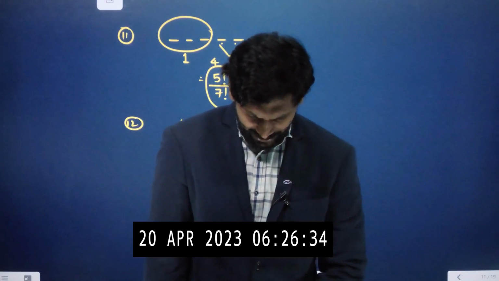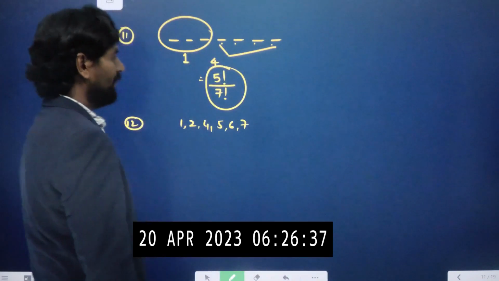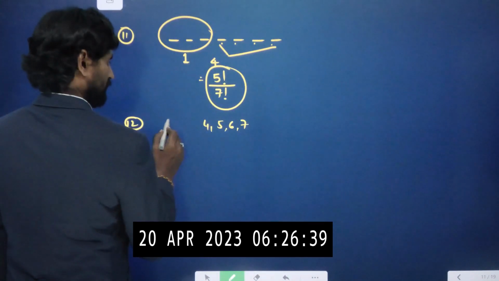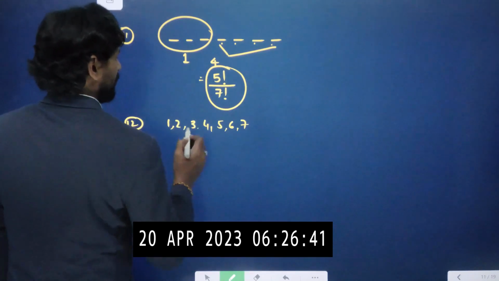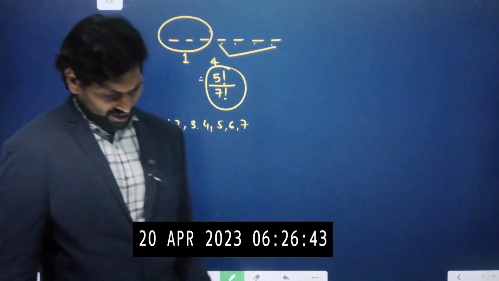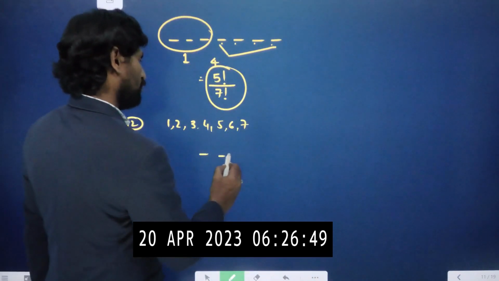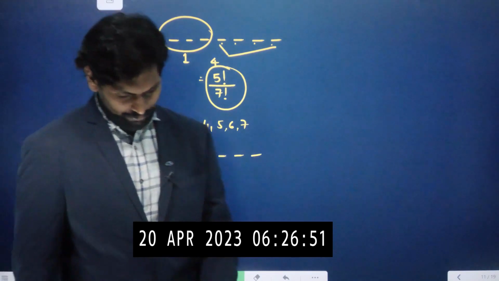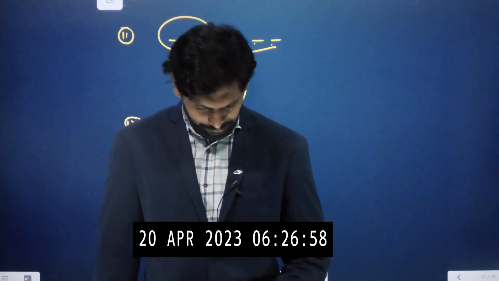Actually here 3 also should be given, 3 is missing in the question. So one number is selected at random from the 4-digit numbers that can be formed with the digits 1, 2, 3, 4, 5, 6, 7. That means 7 digits.